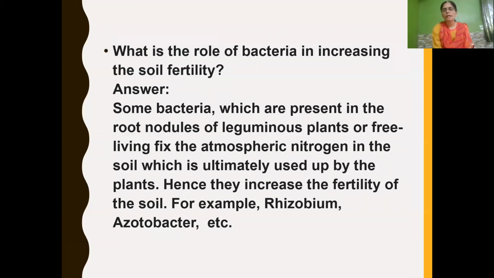For example, rhizobium and acetobacter. So these two bacteria are used for increasing fertility of soil. Got it, children? So bacteria like rhizobium and acetobacter convert atmospheric nitrogen into nitrates or compounds of nitrogen and fix it in the soil. Then the plant can use that nitrogenous compound from the soil for their growth. Thus, it increases the fertility of the soil.